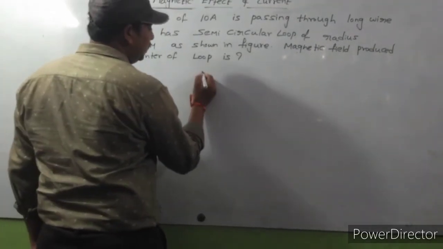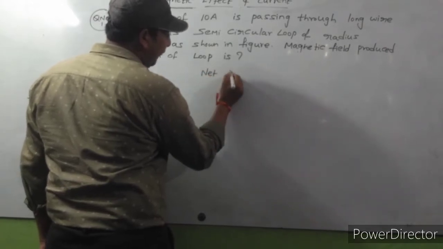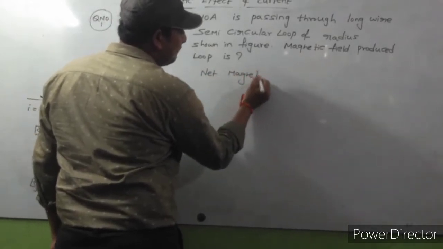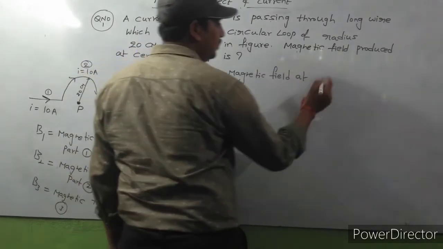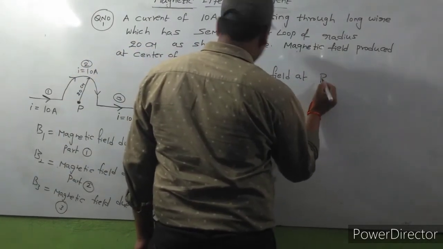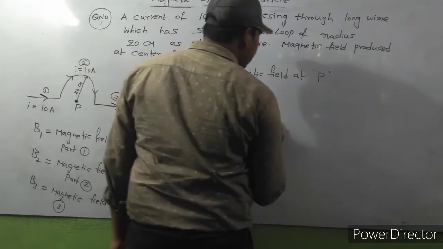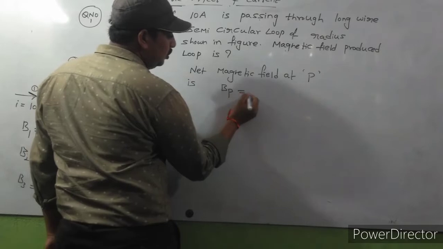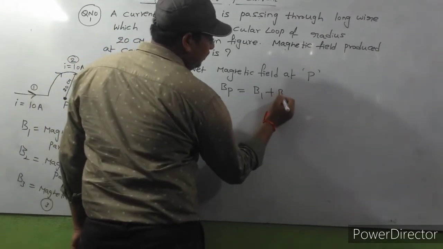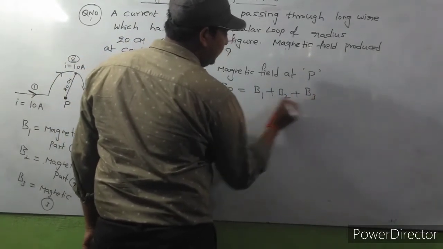So observe here. The net magnetic field at point P, BP is equal to B1 plus B2 plus B3.